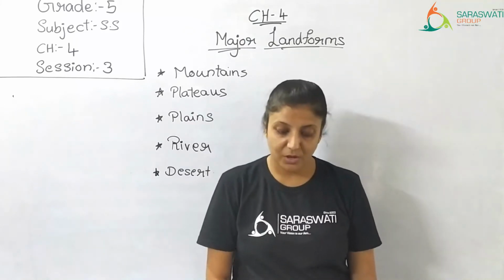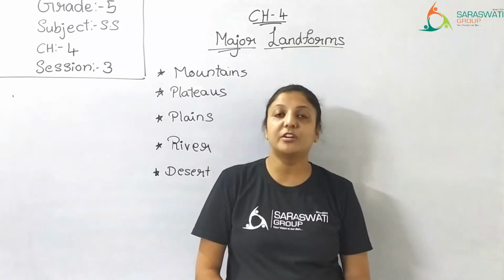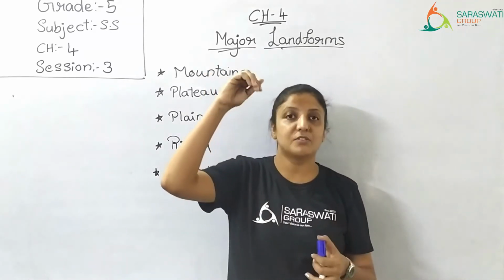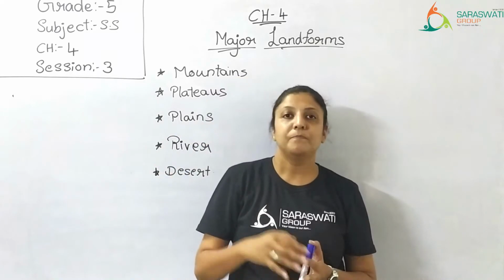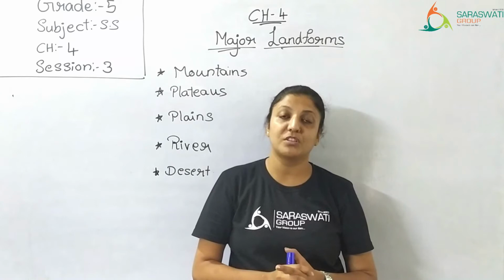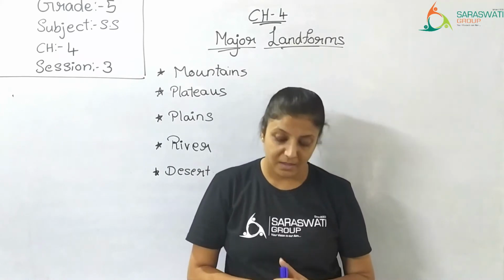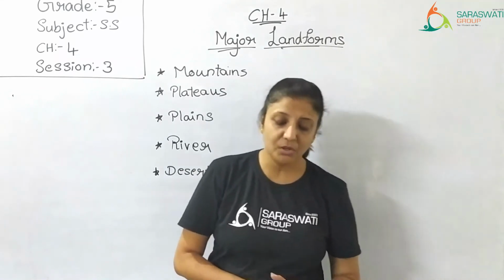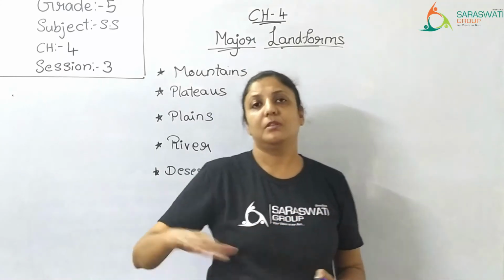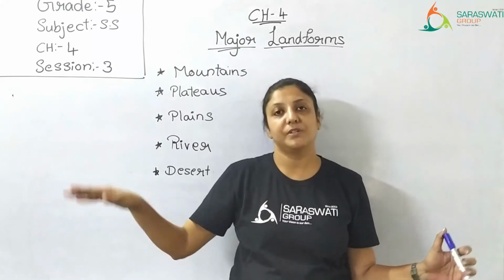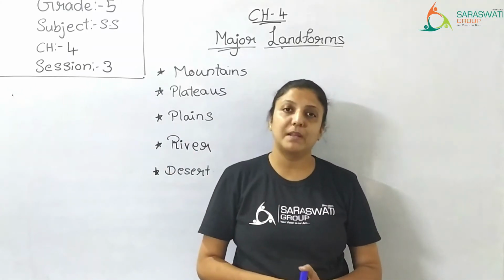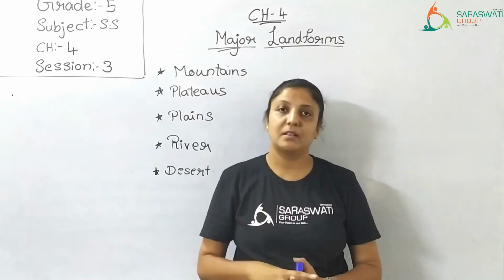Then plateaus also have deep canyons. I shared a picture with you. Canyons are just a deep valley which has a steep slope, and in between, normally the river or the stream flows. So they are canyons. Then we talked about the plains. Plains are the large area with flat surface. Normally there is no change in the surface of the plains. They are flat land areas.